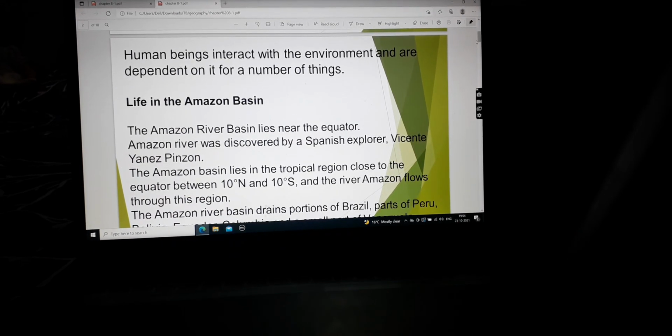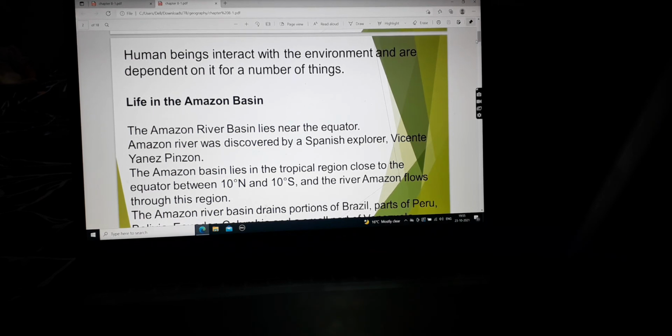Now let's study the chapter in a bit more detail. Human beings interact with the environment and are dependent on it for a number of things. Even in the last chapter, we did that human beings are dependent on the environment for firewood, for oxygen, for food, whatever we use in our day-to-day lives. We human beings depend on the environment for our survival.